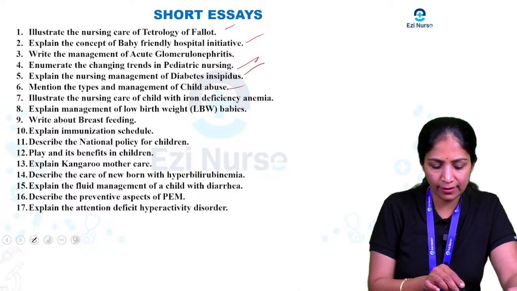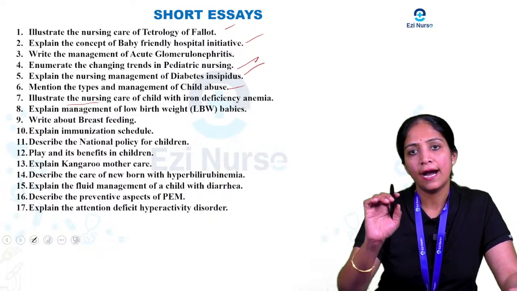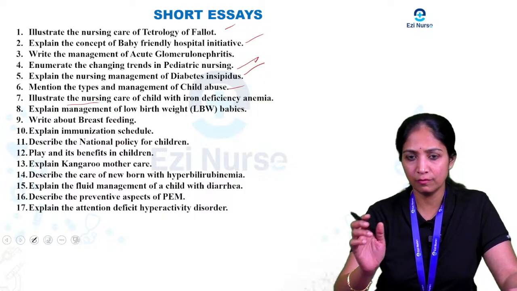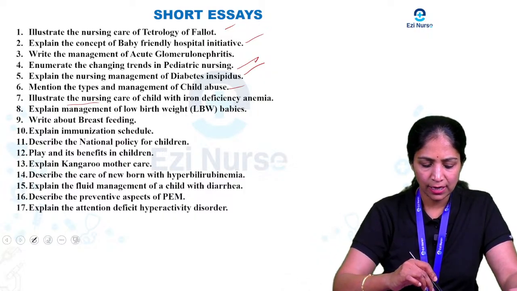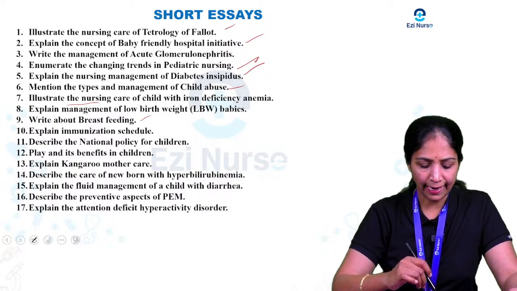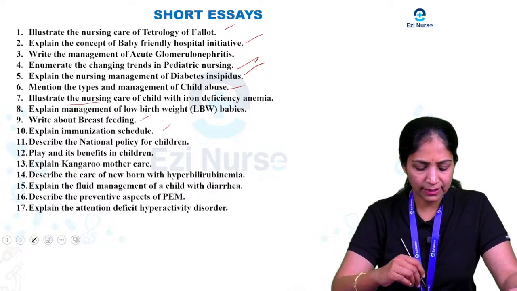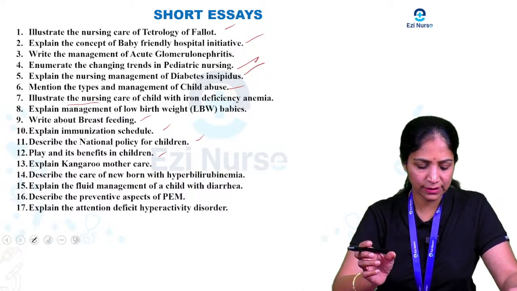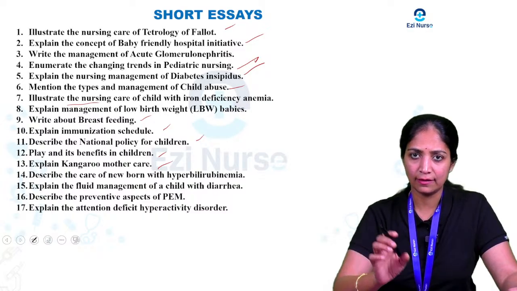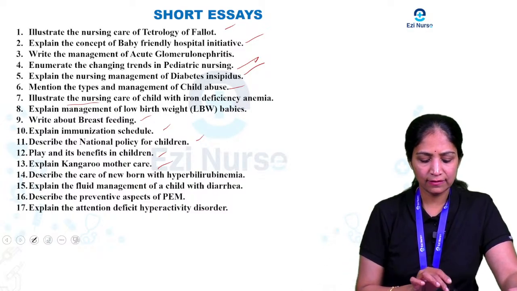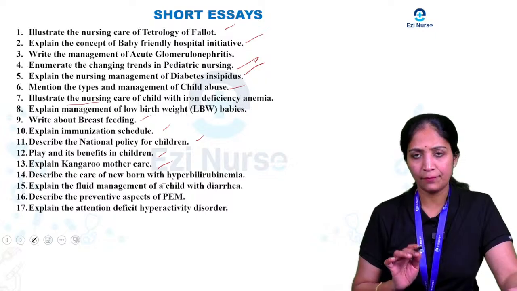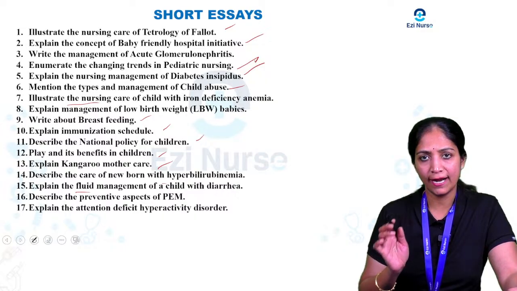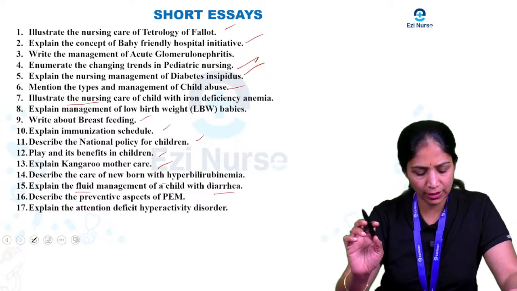And one more is illustrate the nursing care of the child with iron deficiency anemia. And one more question, explain the management of the low birth weight baby. Okay, next one is write about breastfeeding and explain the immunization schedule, describe the national policy for children. And one more is play and its benefits in children, explain kangaroo mother care, that's KMC. Next one is describe the care of the newborn with hyperbilirubinemia. And one more is explain the fluid management of the child with diarrhea. Okay, this is also one of the important questions.